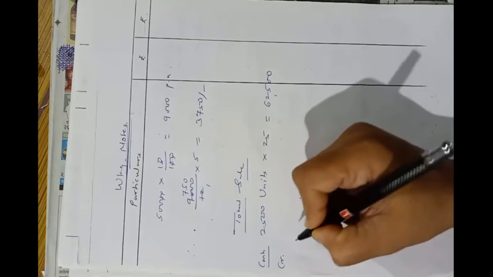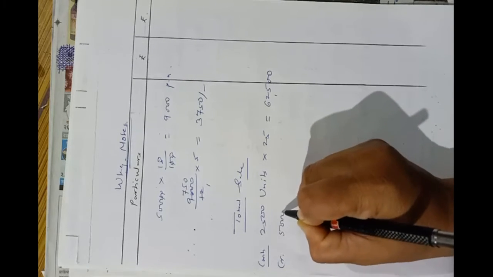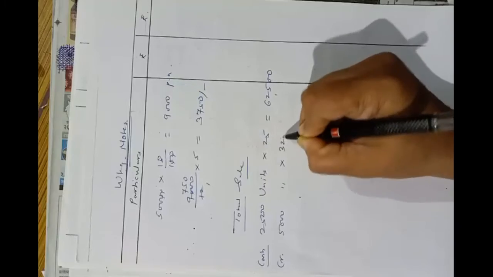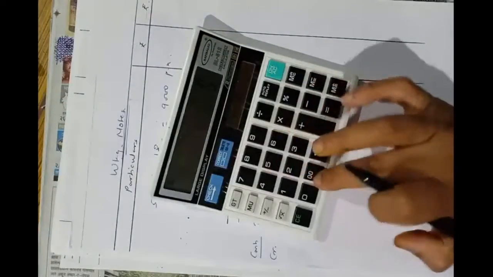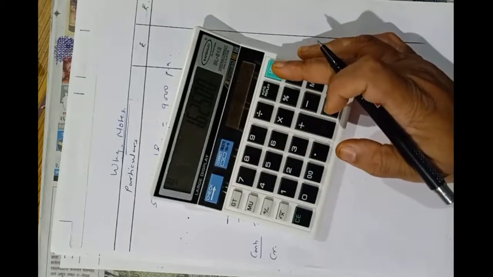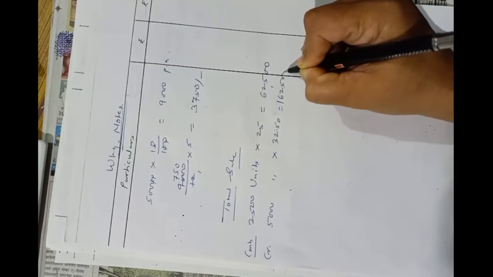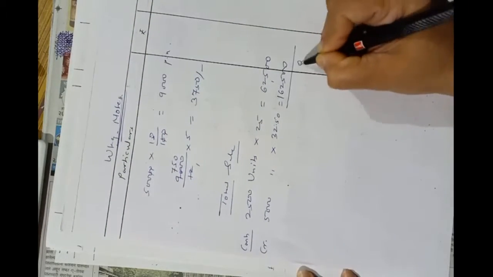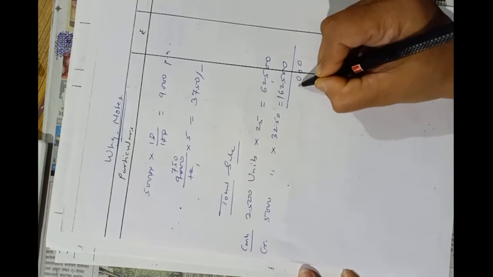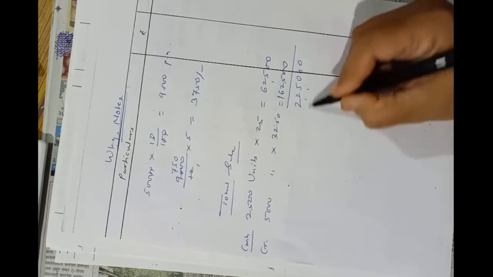62,500. Now credit sales. He told us that 5,000 units into 32.50. So 5,000 into 32.50, it is 1,62,500. So total amount will be 2,25,000. So total sales amount is 2,25,000.